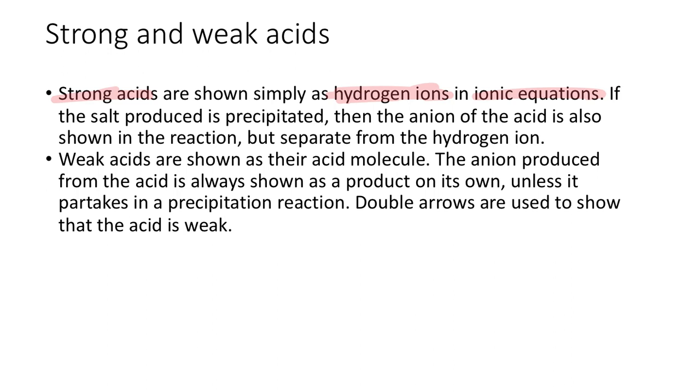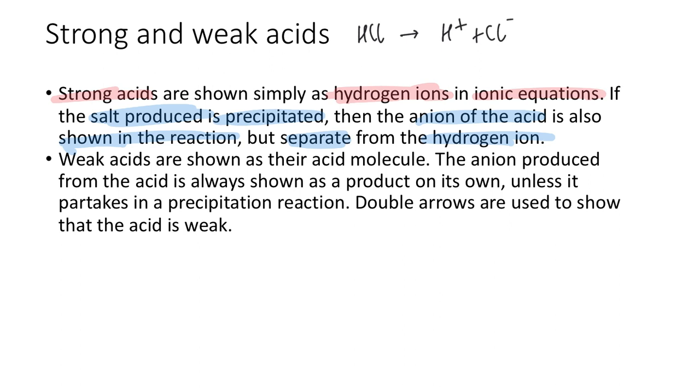If, however, the salt produced is precipitated, so that means the anion does something, the anion of the acid is also shown in the reaction on both the reactants and the product side, but separate from the hydrogen ion. Let's do HCl. You should recognize that that turns into H+ and Cl-.